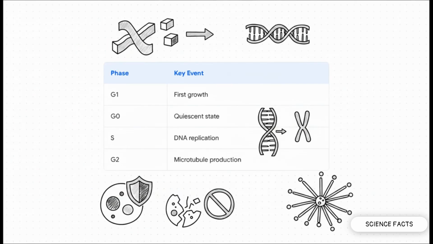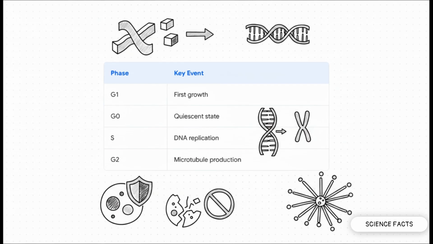For your exams, you absolutely have to memorize these key events. In G1, the cell is synthesizing enzymes, getting everything ready. But the S phase, that's where the magic happens. DNA replication kicks in, and all those chromosomes are duplicated into sister chromatids. Now pay close attention to G2. This phase is all about high microtubule production. The cell is literally manufacturing the structural cables it's going to need to pull itself apart.